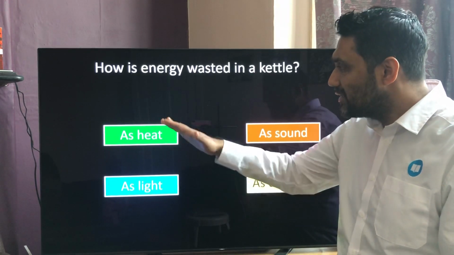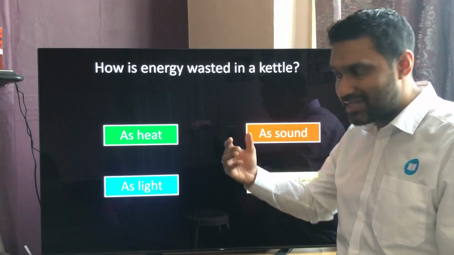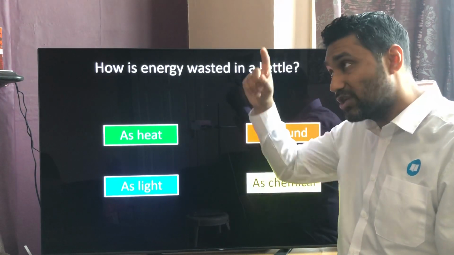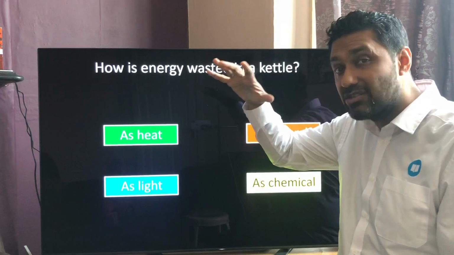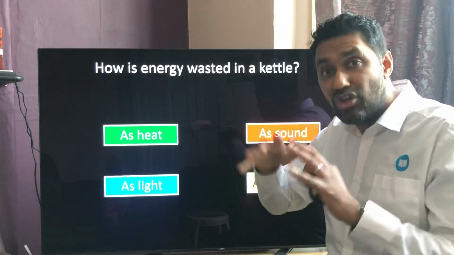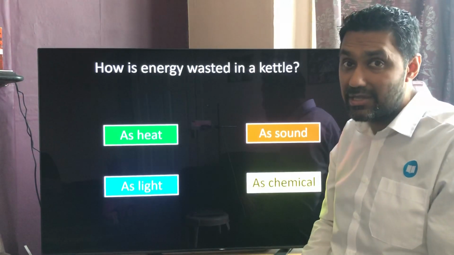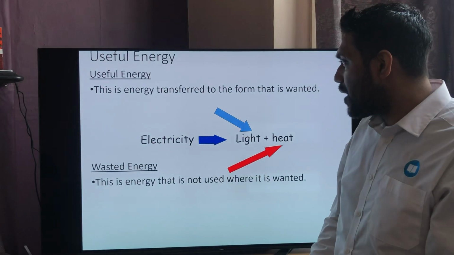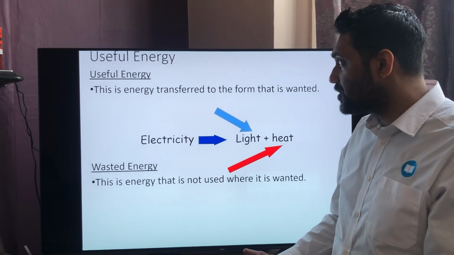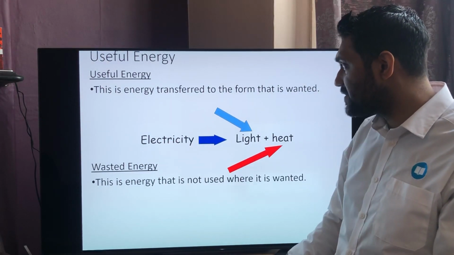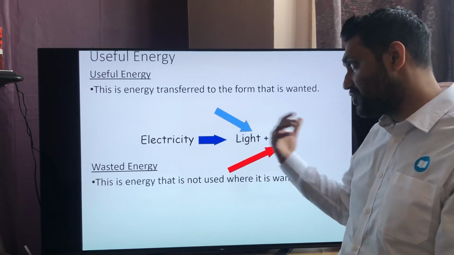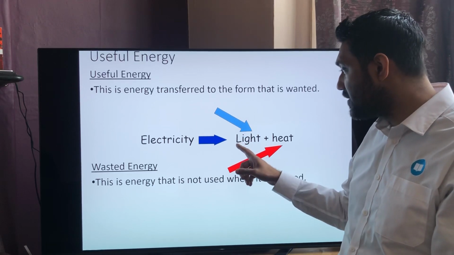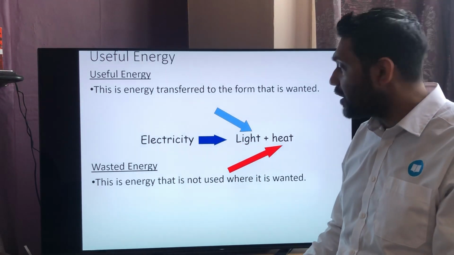Now, weirdly, the heat energy is very important in a kettle because the heating element heats up the water and makes the water hot. However, some of that heat energy is actually wasted because it goes out into the environment. You want that heat to be in the water, not in the environment. So some of that heat is actually wasted, but most of it is useful. So, when we draw energy diagrams, you always draw the starting off energy on the left, and you do the energy it's been turned into on the right. But you always write the useful energy first, and the wasted energy after.